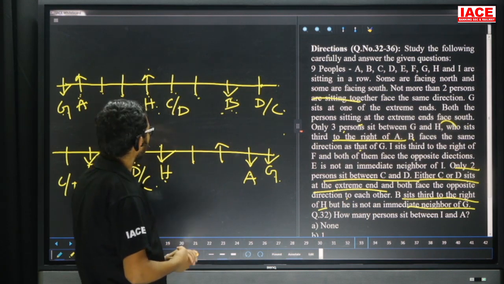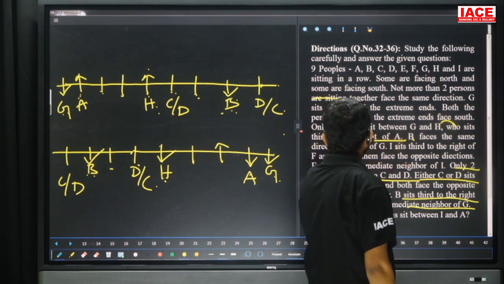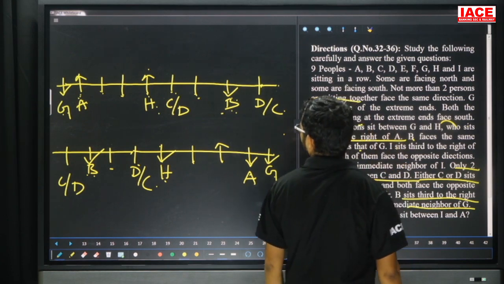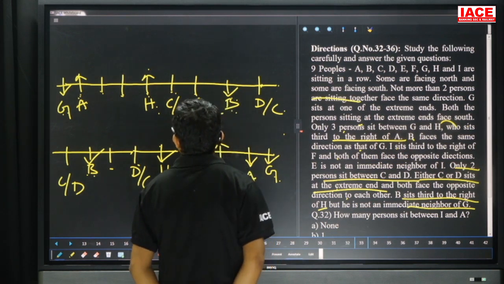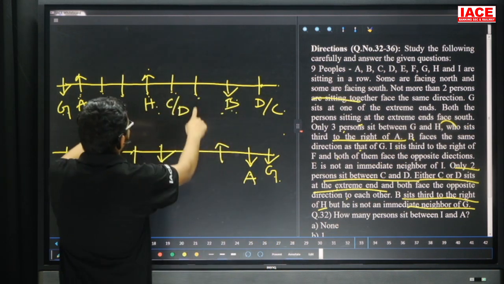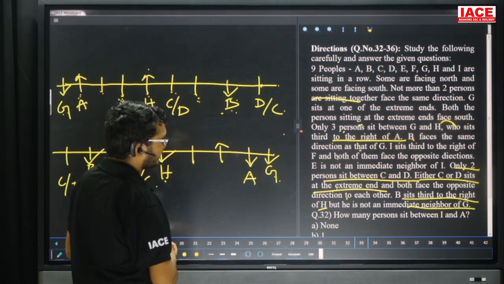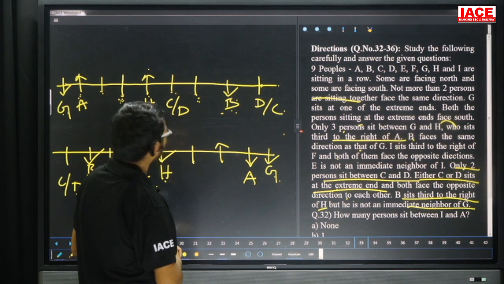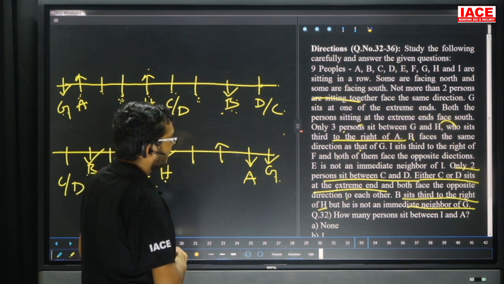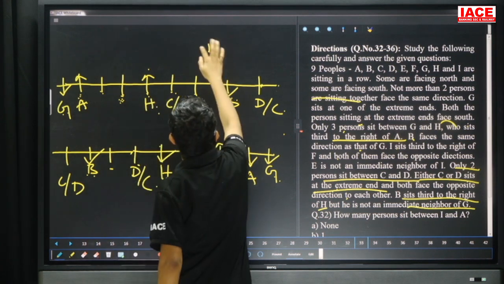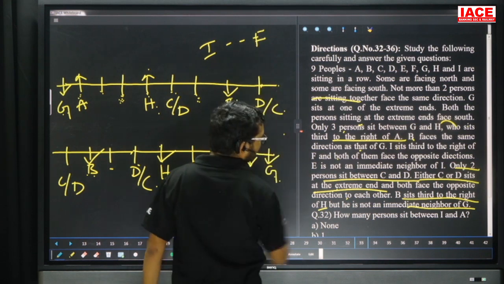Next point. I is 3rd right of F. So friends, here I is 3rd right of F means the possibility is what? These two are the possibilities for I and F. I is 3rd right of F, and both of them are facing opposite directions. Just remember this point. Next, we don't know if F is facing north or south.